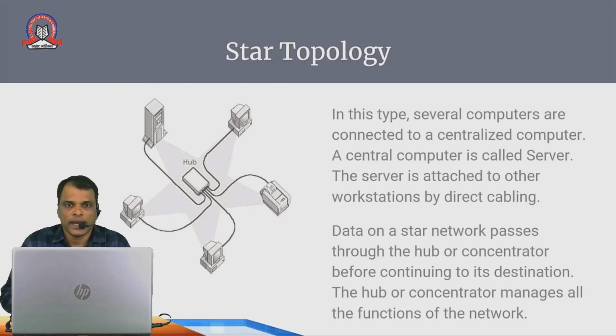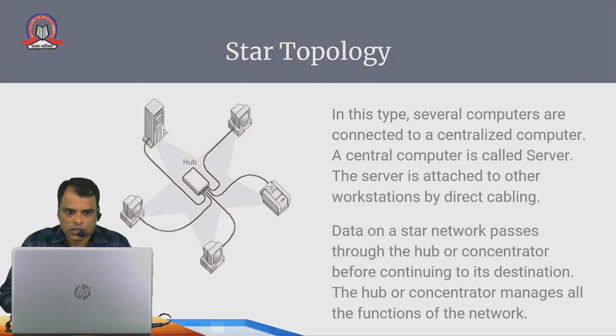If you connect all your computers in this way using a hub, then you can call it a star topology. In this type, several computers are connected to a centralized computer. A central computer is called a server. The server is attached to the workstations by direct cabling.